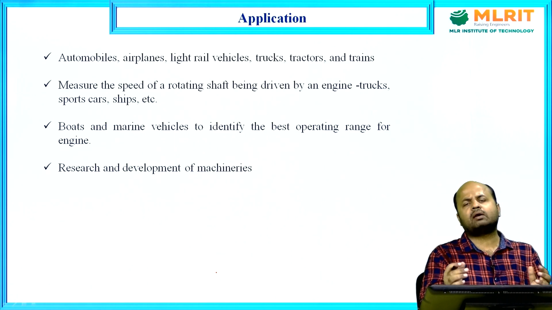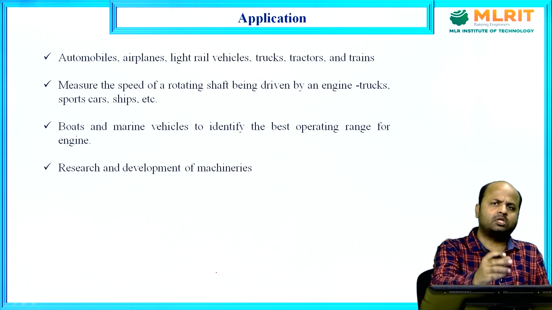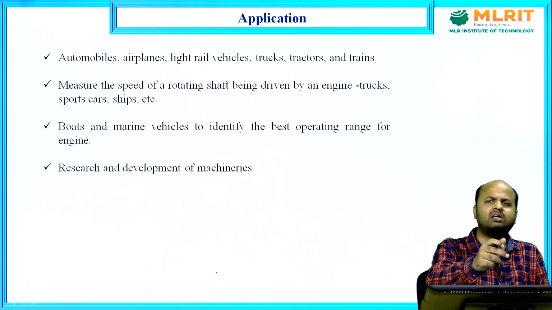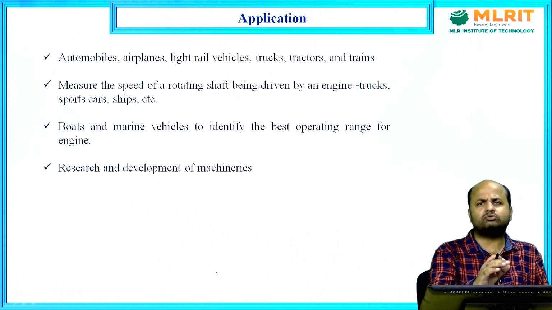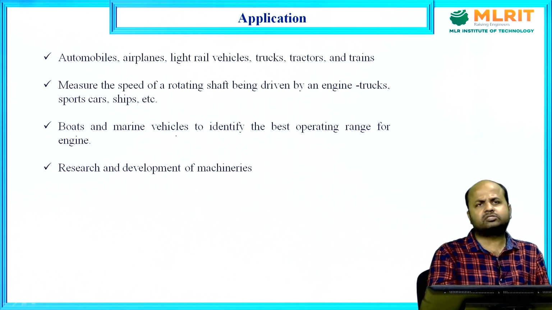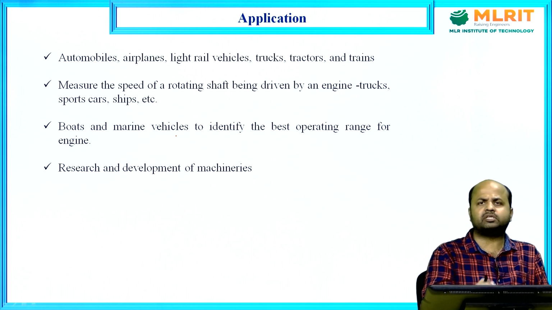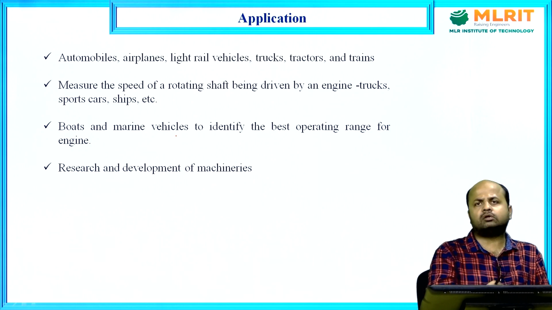Now, what are the applications of tachometer? See, tachometer can be used in automobiles, airplanes, for example in cars, trucks, tractors, for measuring the angular speed of wheels. In boats, marine vehicles also we are using the tachometer. So, for measuring any type of angular speed or rotational speed, we can use the tachometer.